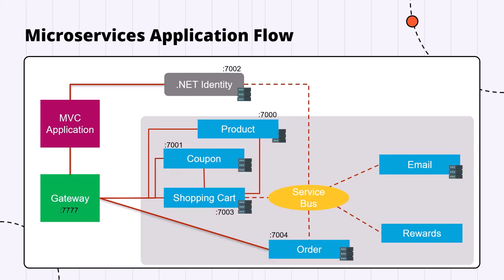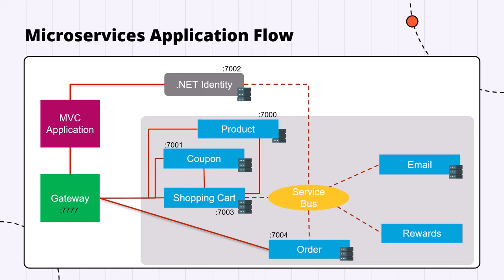Like in an e-commerce application, we will have a product microservice, we will have a coupon microservice, a microservice for shopping cart, order, sending out emails, and a rewards API that will be responsible to track all the rewards a user gets by placing an order. We also have a .NET Identity microservice that will be responsible for authentication and authorization across all the other microservices.